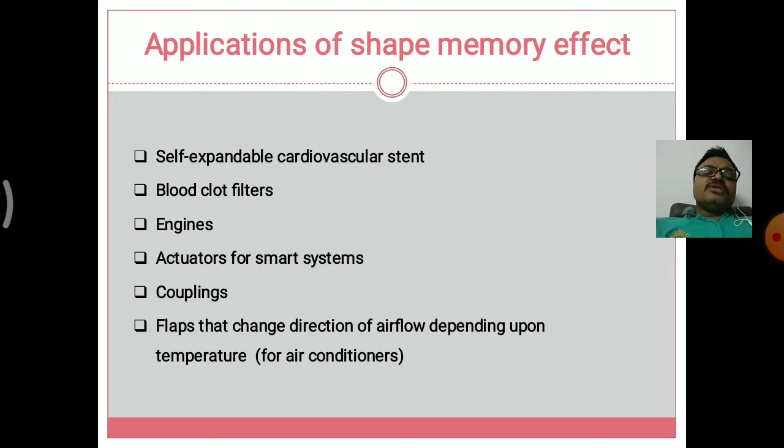It is also seen in air coolers. In the air coolers, when we have to change the direction, we move the flaps right side or left side or upside or downwards. So these are the basic examples of the shape memory effect.